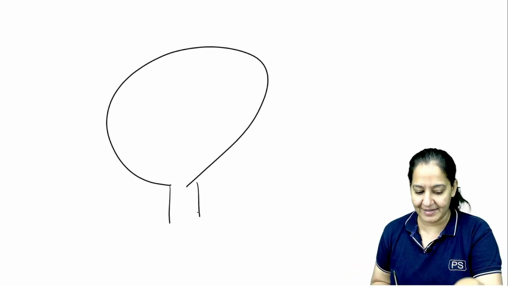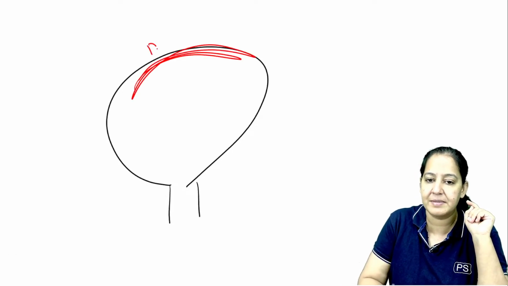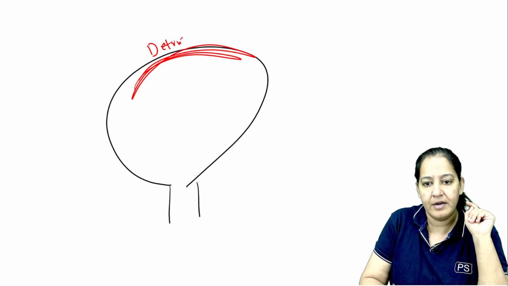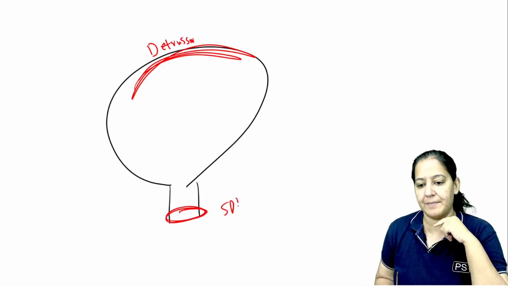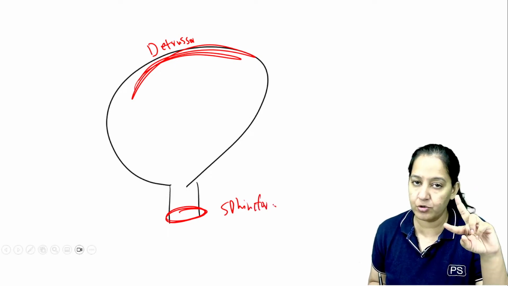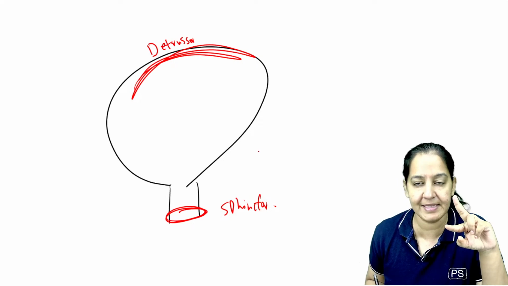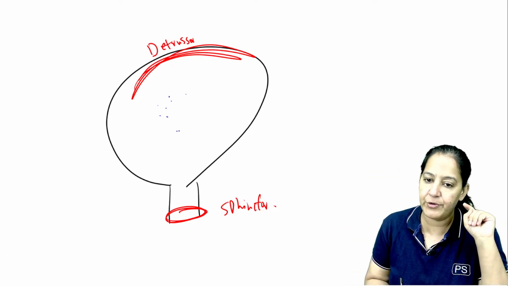In the urinary bladder, we have two muscles. Number one, the detrusor muscle. This is the detrusor muscle I am drawing. And this is the sphincter muscle I am drawing. At one time, one contracts, one relaxes. Both the muscles do not contract simultaneously, nor do both relax simultaneously. Please understand this concept. Now, the urinary bladder has urine inside it.